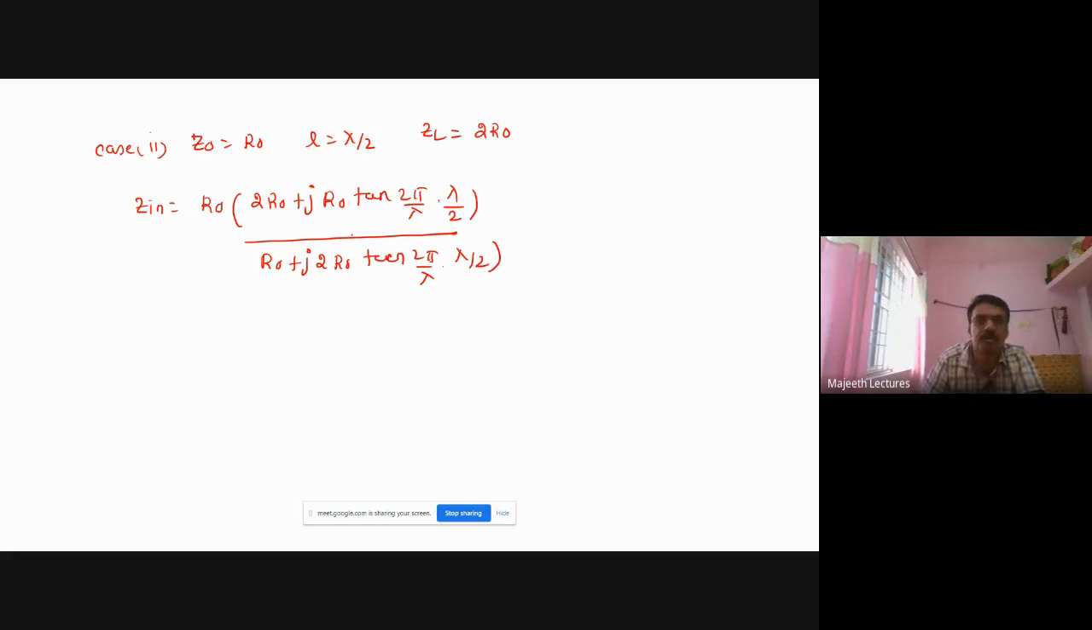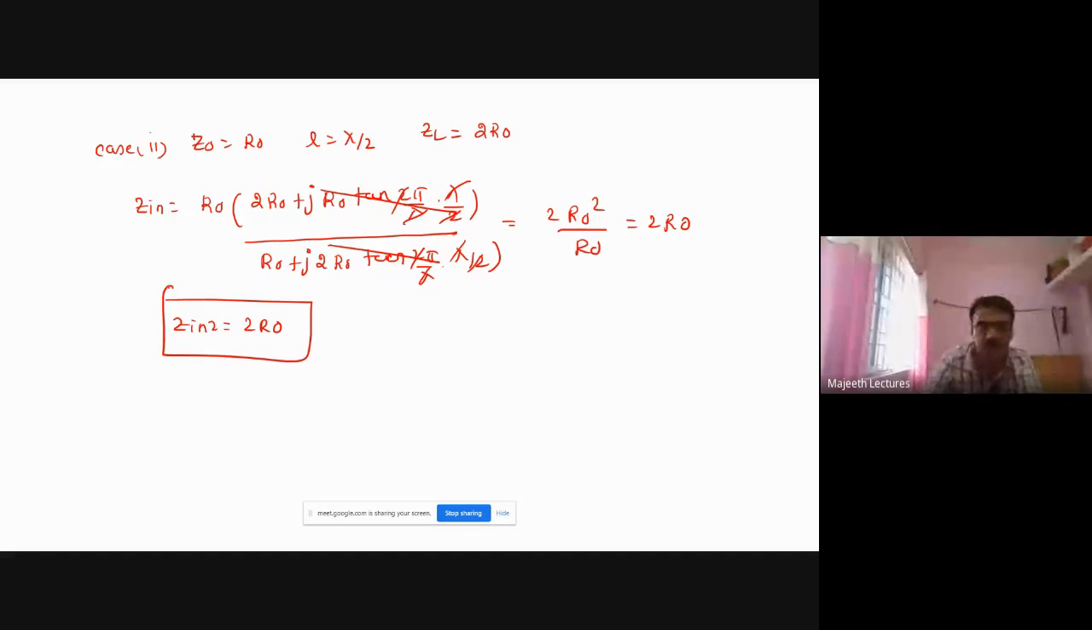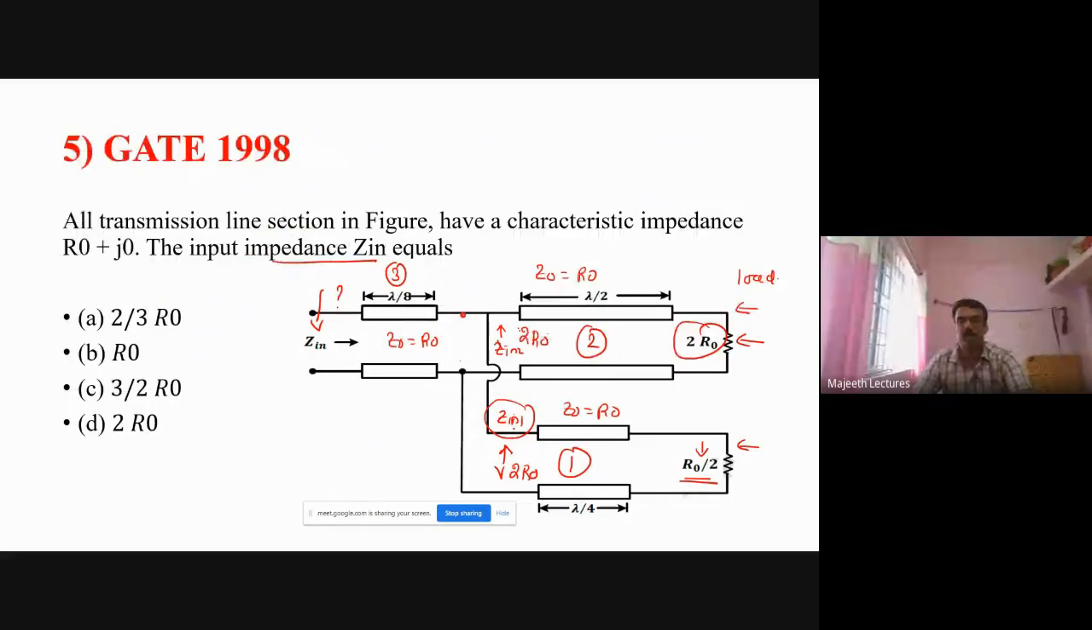I substitute in the same equation. So π cancels, λ cancels, 2 cancels. This is tan π, and tan π is 0, so this parameter will be out. That is equal to 2R0 squared divided by R0, so it is 2R0. So I write Zin2 is equal to 2R0. Fine, so now what is the impedance here? 2R0 is the input impedance of section 2, and 2R0 is the input impedance of section 1.